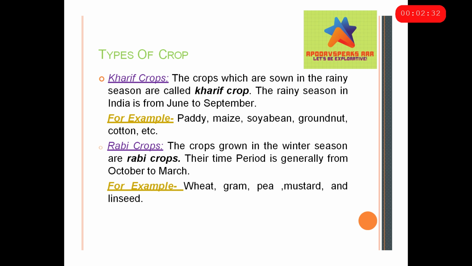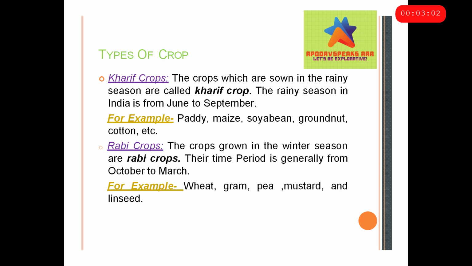Now moving on to the second type, which is Rabi crops. Rabi crops are the crops that are grown in the winter season, generally from October to March. They first plant the Kharif crops from June to September, then in September they harvest. Then in October they sow the Rabi crops, which grow from October to March.